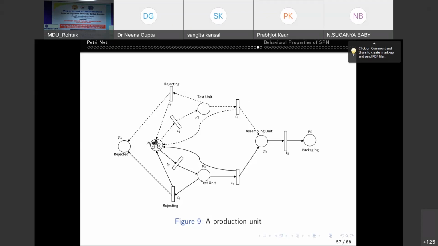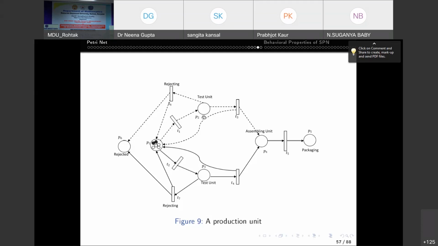Now, if the part is working correctly, it passes the test and moves to the assembling unit via the transition T3 or the transition T4. If you have a negative token, via T3. If you have a positive part, via T4. Okay. And if the part turns out to be defective, it is rejected.